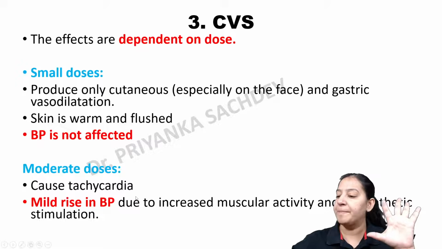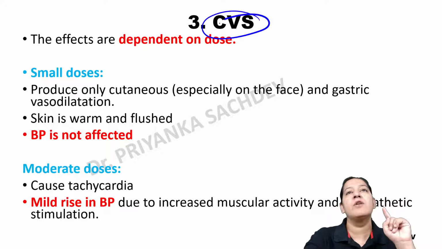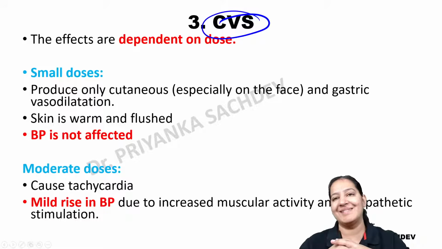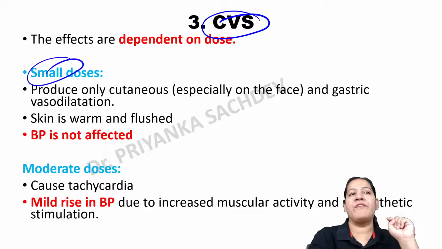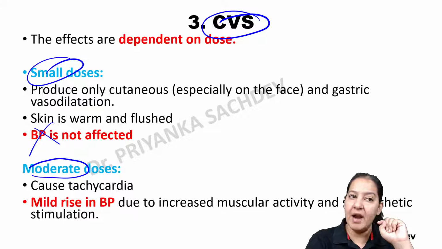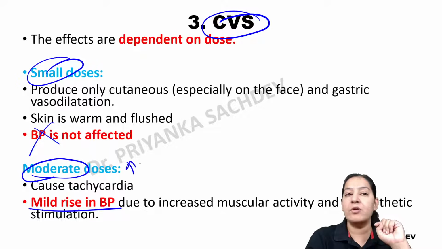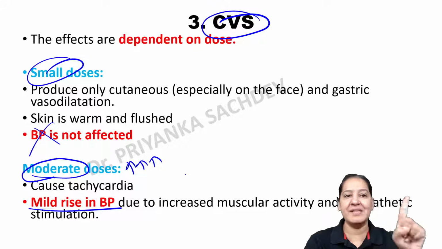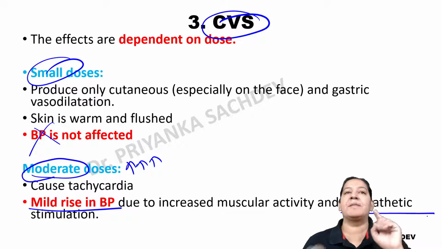The third point: what is the action on the CVS? What is the action on the heart and the blood vessels? In small doses, no effect on BP. But in moderate and large doses, rise in BP. It causes hypertension, a rise in BP, because of stimulation of the sympathetic system.